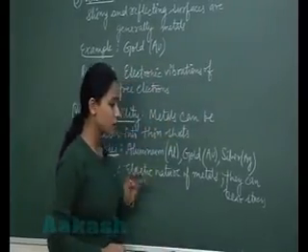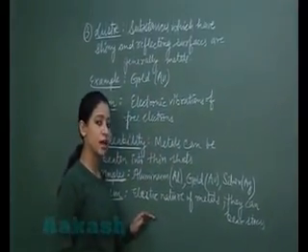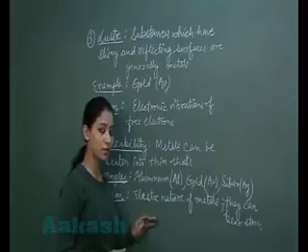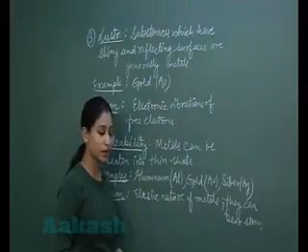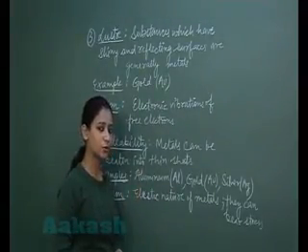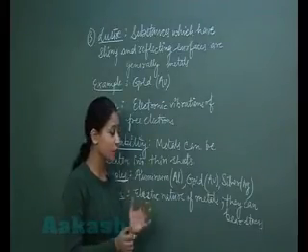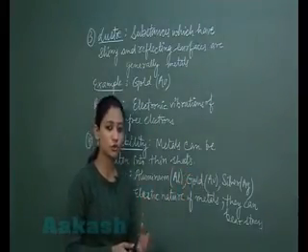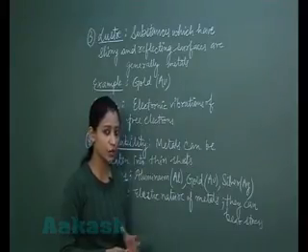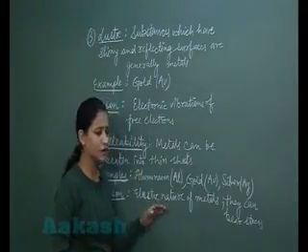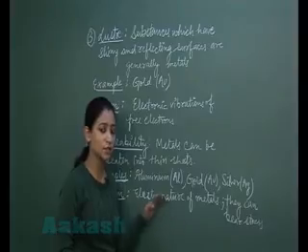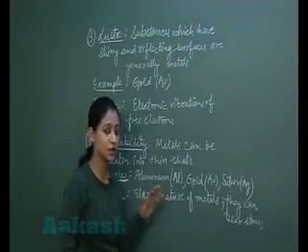Now students, we have aluminium, gold and silver as examples of metals which possess malleability. We see in our daily life aluminium foils in which foodstuff is wrapped. We have silver foils which are used for decorating sweets. So students, these are very good examples which clearly show us that metals can be beaten into thin sheets.